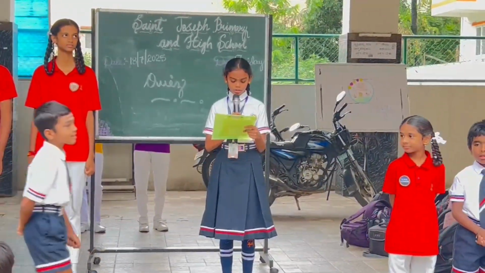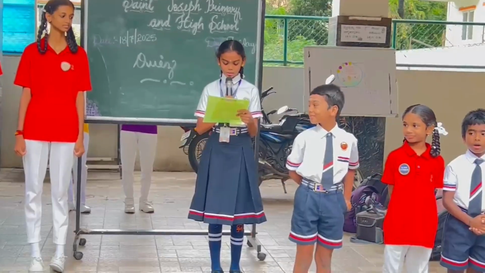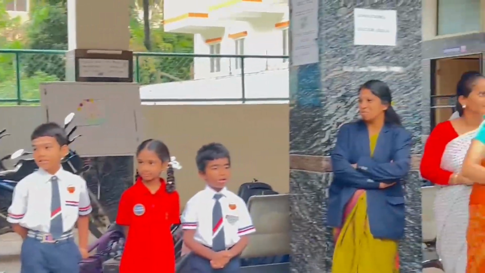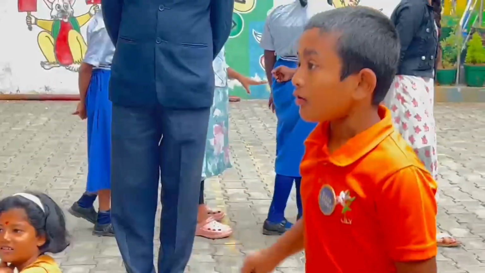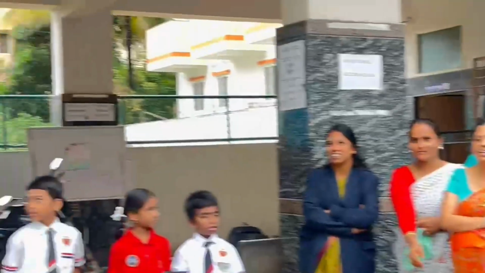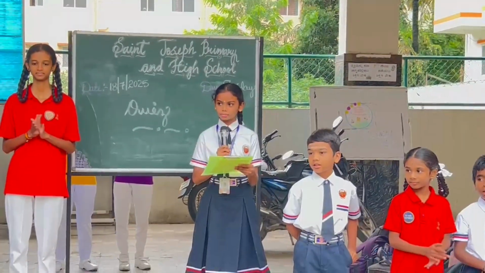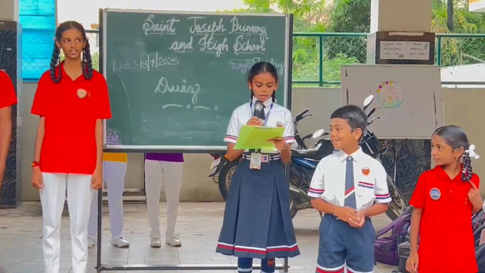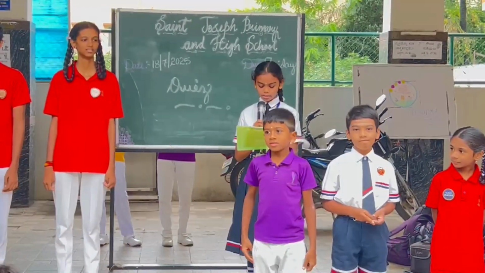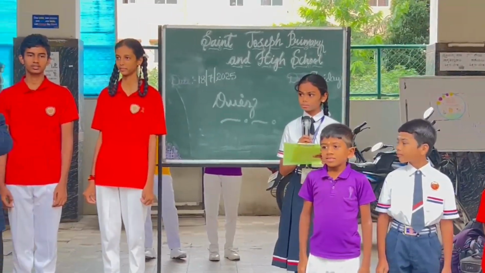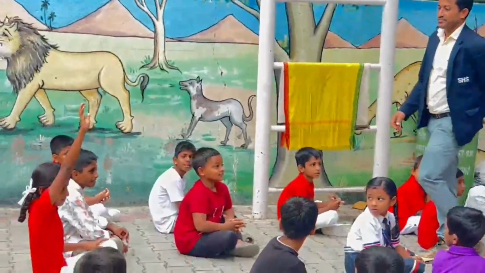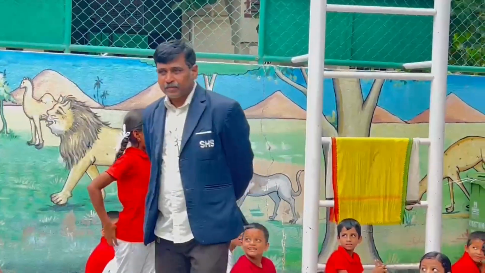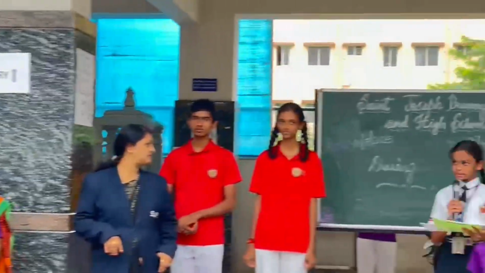Fourth question for fourth standard: How many sides does a square have? Okay, 3. 4 is the correct answer. Fifth question for fifth standard: Who discovered zero? Aryabhatta is the correct answer.